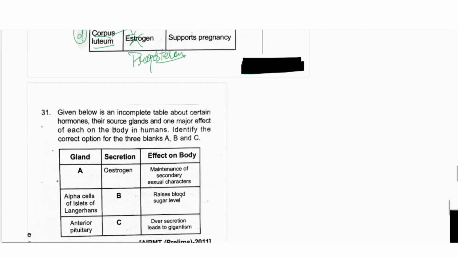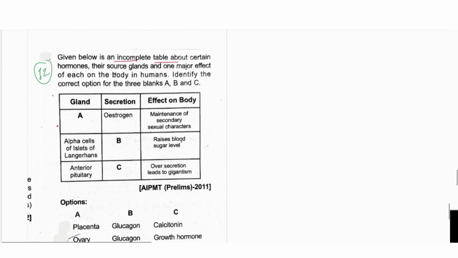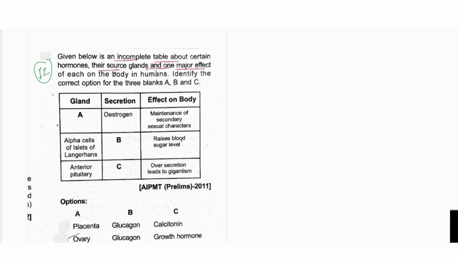Now let's see question number 12. Given below is a table about certain hormones, the source gland and the major effect of each on the body. Identify the correct option for the three blanks, A, B and C. So here A is what? Estrogen. Estrogen was synthesized from the Graafian follicle cells, right? Graafian follicle cells are in the ovary, and the maintenance of the secondary sexual character, that is correct.